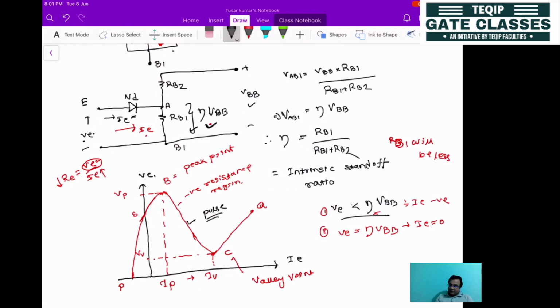This point is called the peak point. This is called the valley point. You can consider from this portion to this portion. This is the peak voltage, and this is the valley voltage. If this peak voltage is equal to the gate threshold voltage, then it can turn on the thyristor. Then it will be switched on and then switched off, coming down to the valley point. Then again it will repeat. Within this region it will be operating, and this region is known as the negative resistance region.